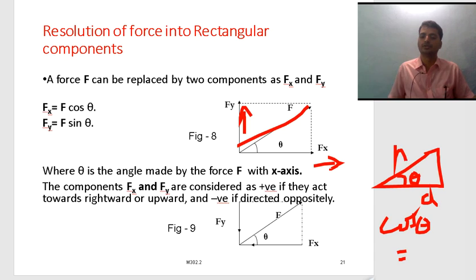Here the adjacent is F of x, and the hypotenuse is F. What is the opposite? If I want to know the F of x value, we cross multiply.